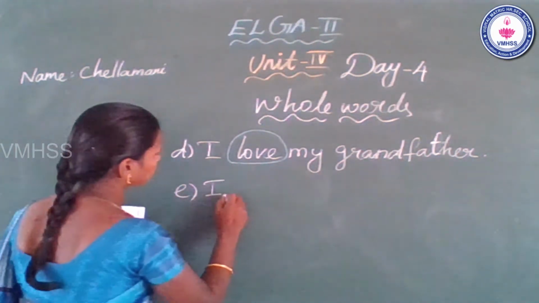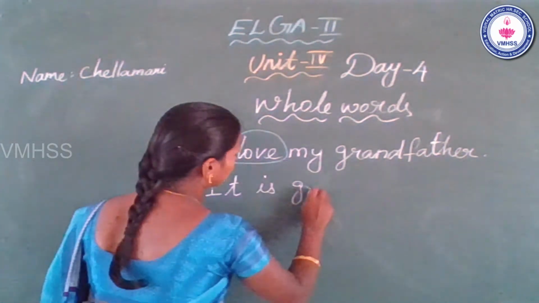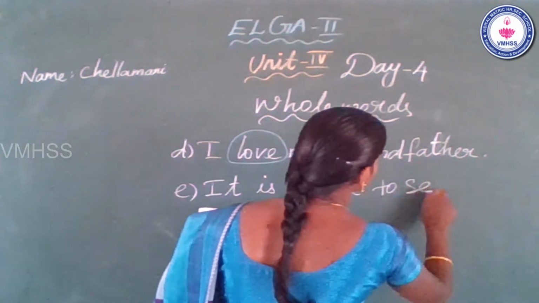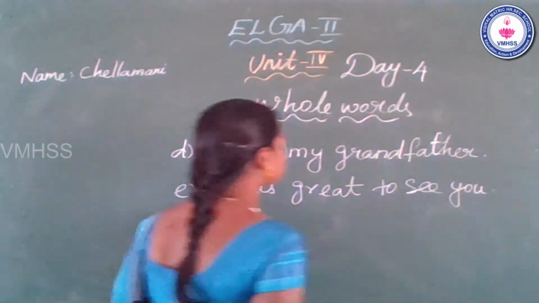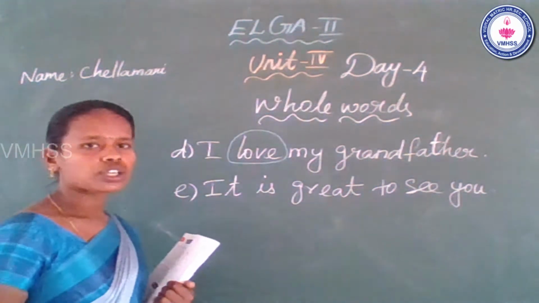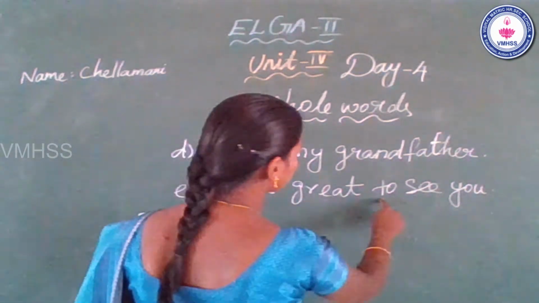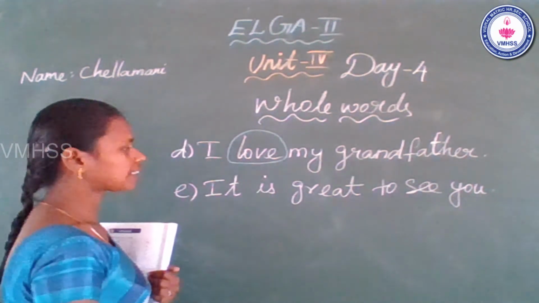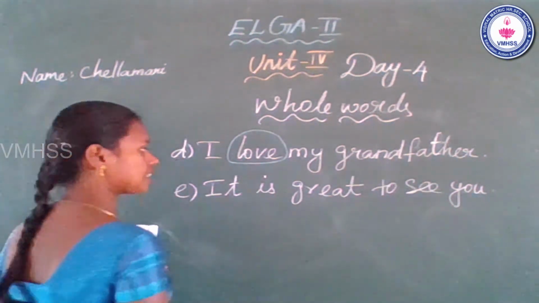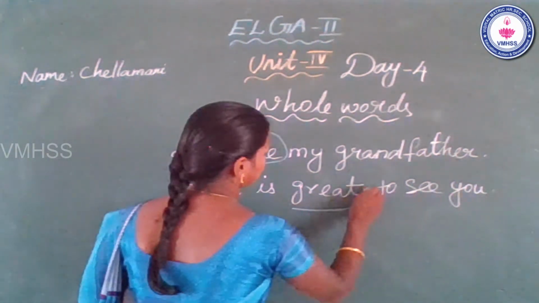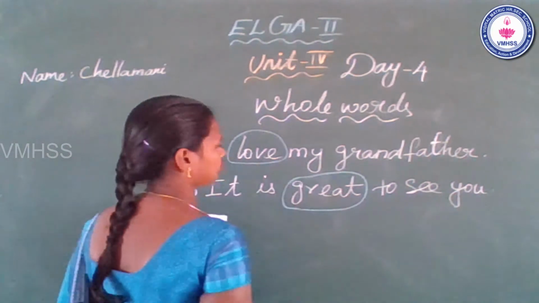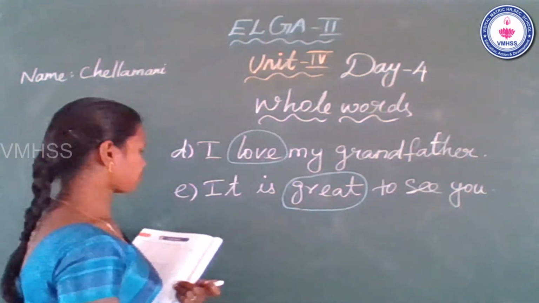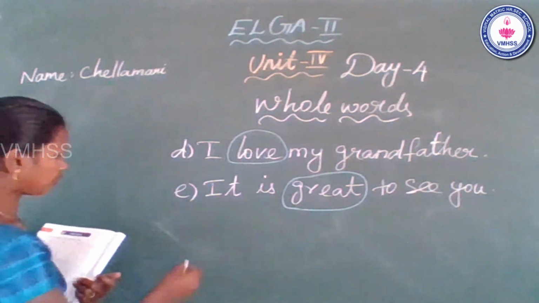It is great to see you. It is great to see you. Do you see any word, especially the 6 whole words, in this sentence? Yes, great. Yes, you can circle the whole word great in this sentence. Now go to F.